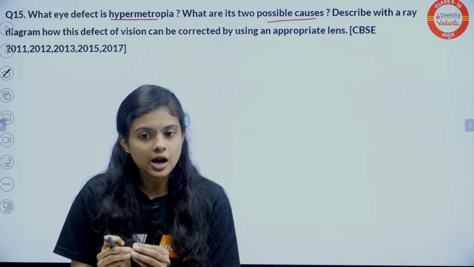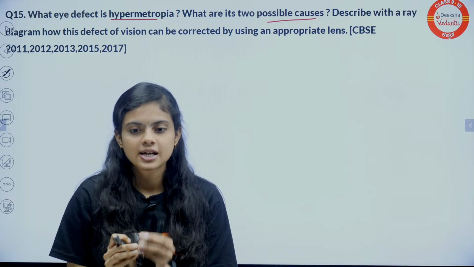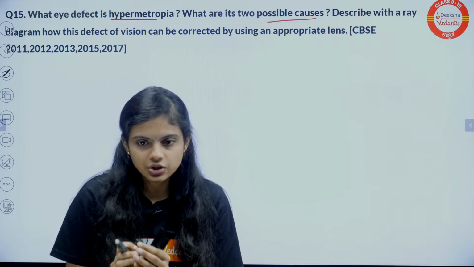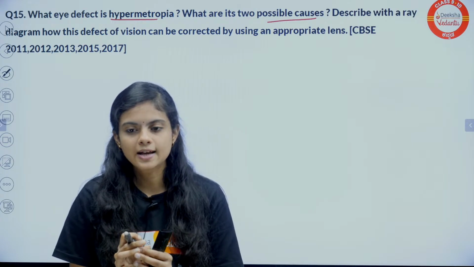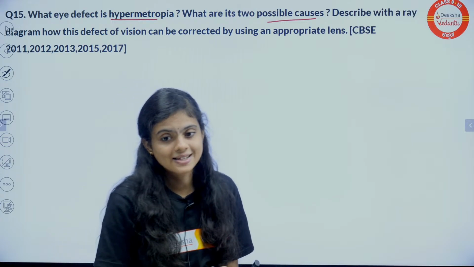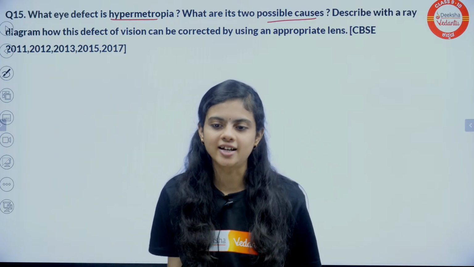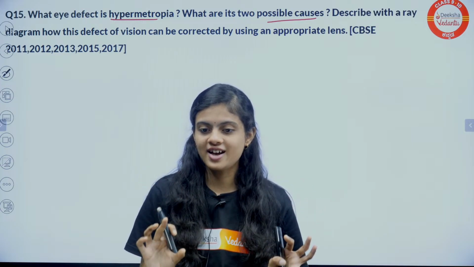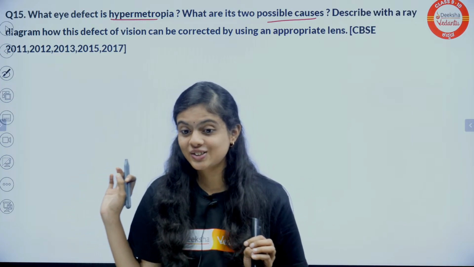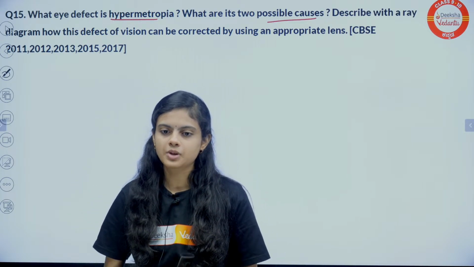Convex lens, long sight, cannot see near objects, focal length more and eyeball is too small. Exactly. All the concepts of hypermetropia are revised in the chat. It's good to see. Eyeball is too small.